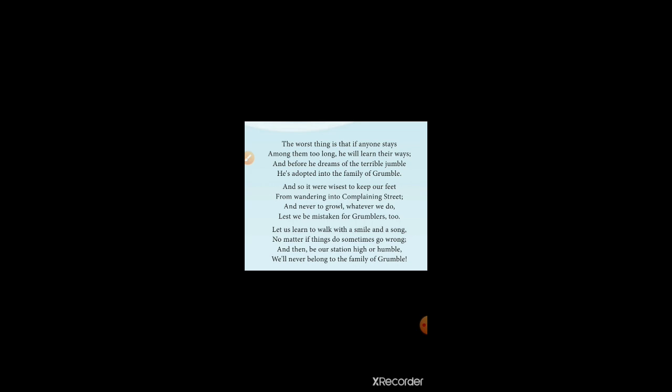Let us learn to walk with a smile and a song, no matter if things do sometimes go wrong. And whatever our station, high or humble, we will never belong to the family of Grumble. Suppose we get the opportunity to go to the complaining state, what do we have to do? We should go with a smile and sing a song. Is it clear, all of you? Who said this? Our poetess said this.